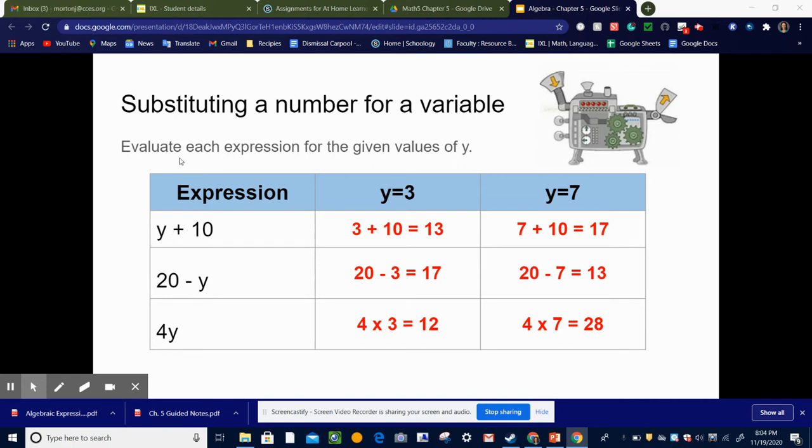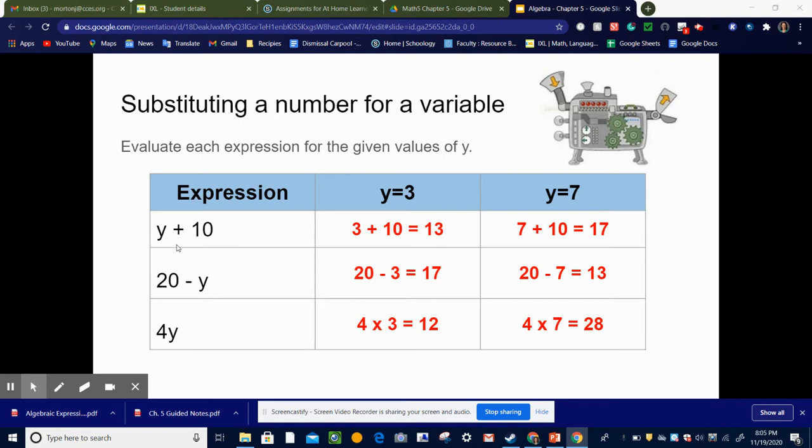Evaluate means to solve. So when you see directions that say evaluate each expression with the given values of y, that means that we have an expression that has a variable, in this case y, remember it can be any letter you want it to be, and we're going to be given a number that we can replace y for, because remember we know variables represent a number.